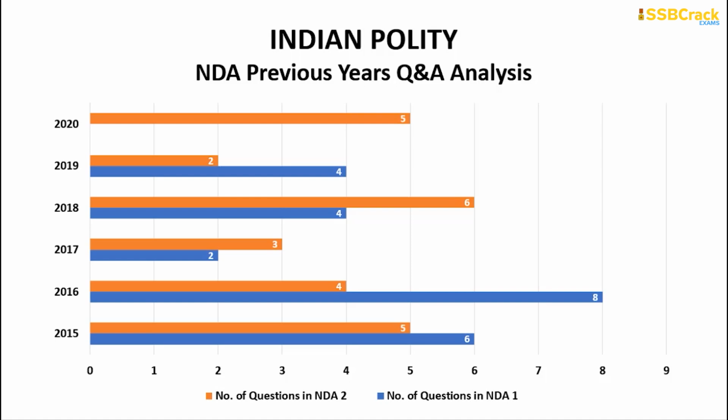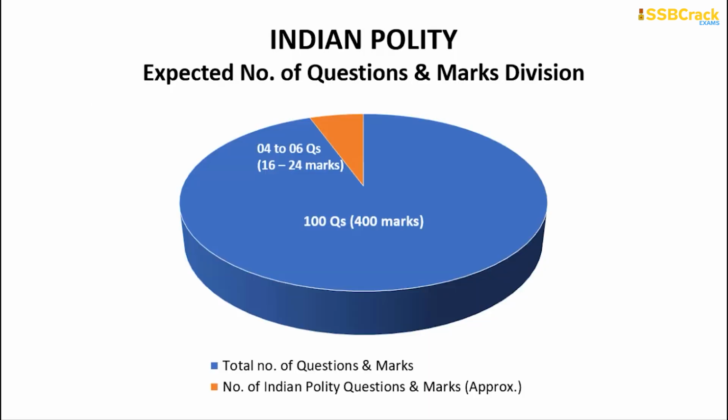So Indian polity has an advantage regarding that. If you go through the trends, you can see that the number of questions is from 4 to 5, and the expected number of questions in the upcoming examination is from 4 to 6. Answering them very well, you will be able to score around 16 to 24 marks in the upcoming examination.